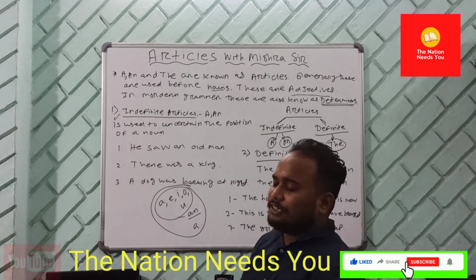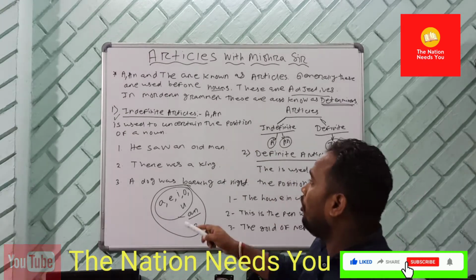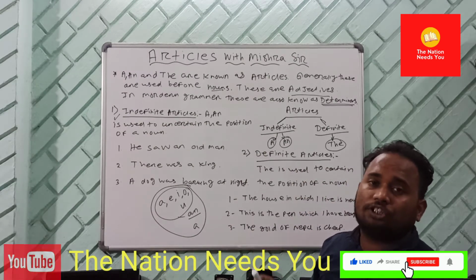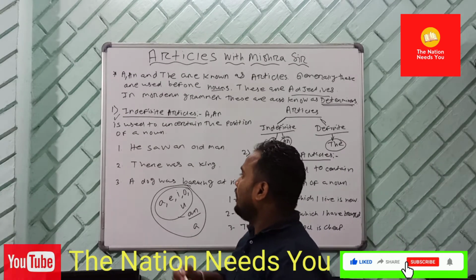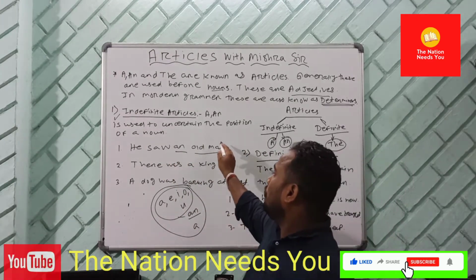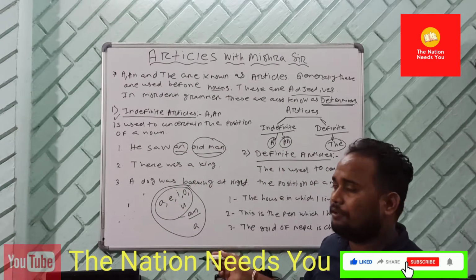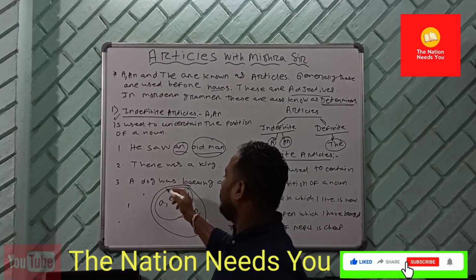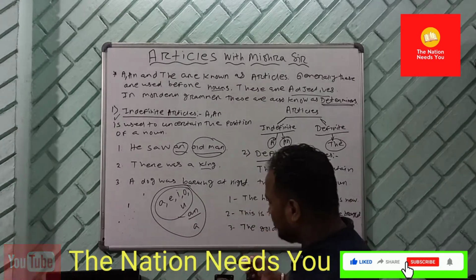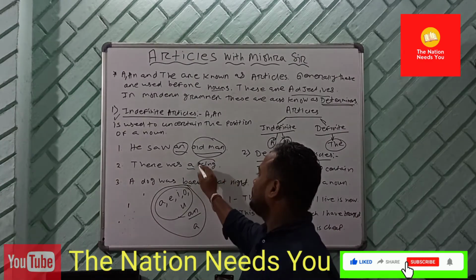You see this indefinite article a or an is used to make uncertain the position of a noun. What is that? Uncertain the position of a noun. Okay, let's say he saw an old man. Now here old man is a noun, and look at it, what is the article we have? An. Okay, there was a king. There was a king. एक राजा था. Was a. Okay, here king is the noun.